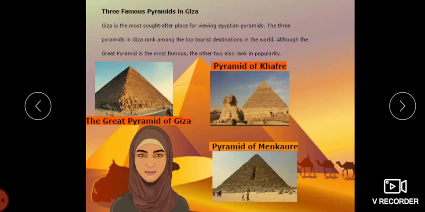The southernmost and last pyramid to be built was that of Menkaure, the fifth king of the fourth dynasty. Each side measures about 356.5 feet, that is 109 meters, and the structure's completed height was 218 feet, that is 66 meters.